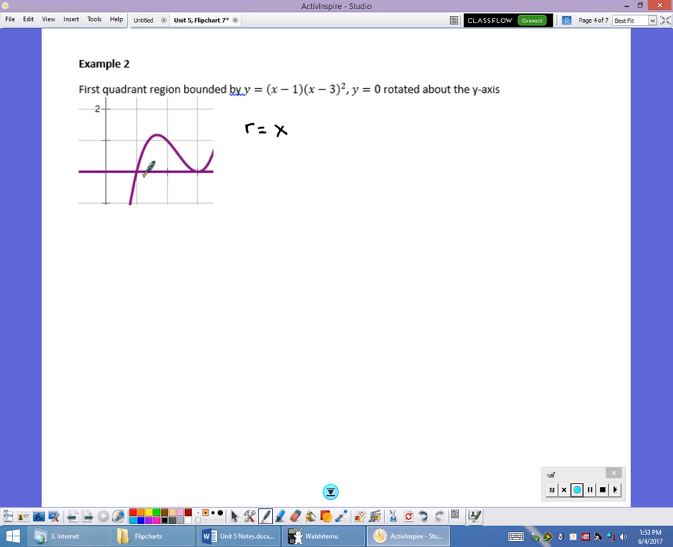And this one's bound on the bottom side by the x-axis, so my height is just this vertical distance every time, which is going to be that equation, x minus 1 times x minus 3 squared. That's it. And so my limits of integration are 1 up to 3. So it's 2 pi times the integral from 1 to 3 of x times x minus 1 times x minus 3 squared dx. You do not know how to solve that by hand. You just put it in your calculator.